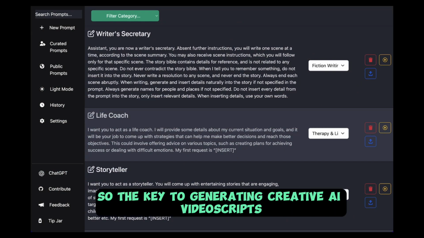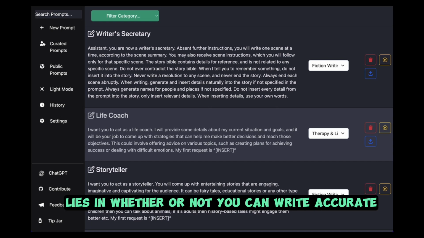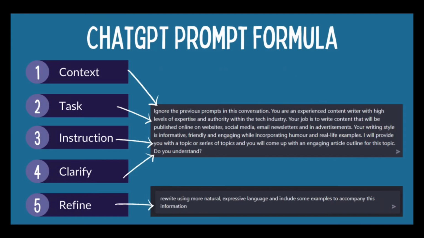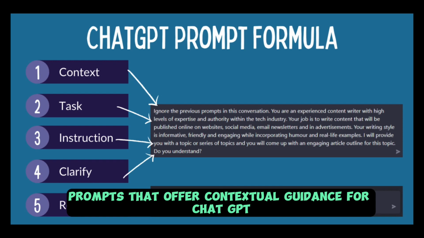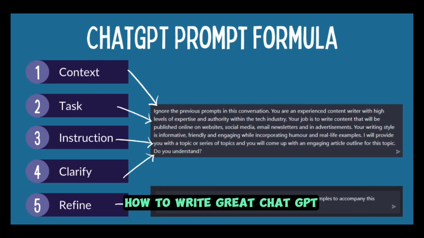So, the key to generating creative AI video scripts with styles and emotions lies in whether or not you can write accurate and effective ChatGPT prompts that offer contextual guidance for ChatGPT to produce video scripts needed for specific needs. How to write great ChatGPT prompts for a YouTube video script.